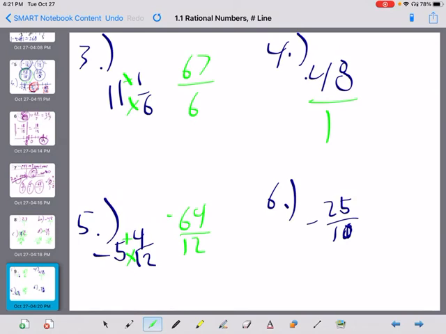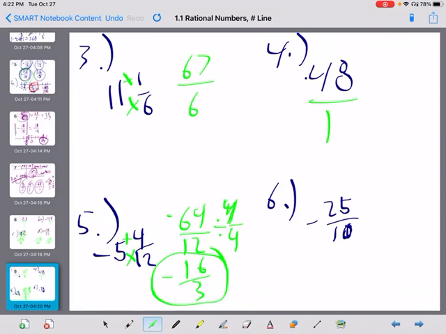Why not? Anyone figure it out? Yes, it's because I have to figure out what number goes into both of those. So I am going to say, hey, I'm pretty sure 4 goes into both of these. If you can't recognize 4 right away, that's okay. You can do 2, divide by 2, and then divide by 2 again. 64 divided by 4. Well, I know 4 goes into 60 15 times, so it must go into 64 16 times. 12 divided by 4 is 3. Final answer is negative 16 over 3.